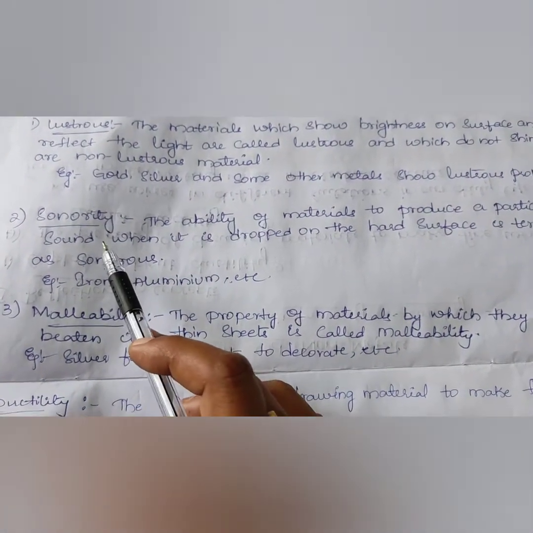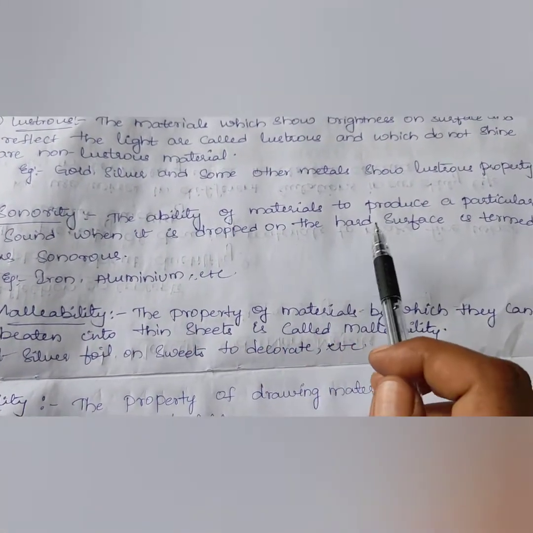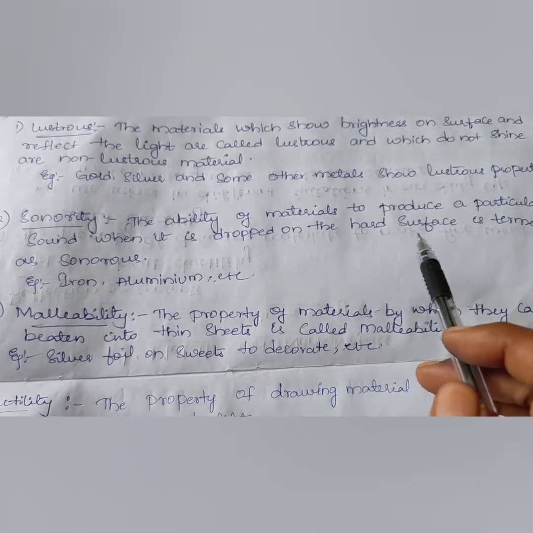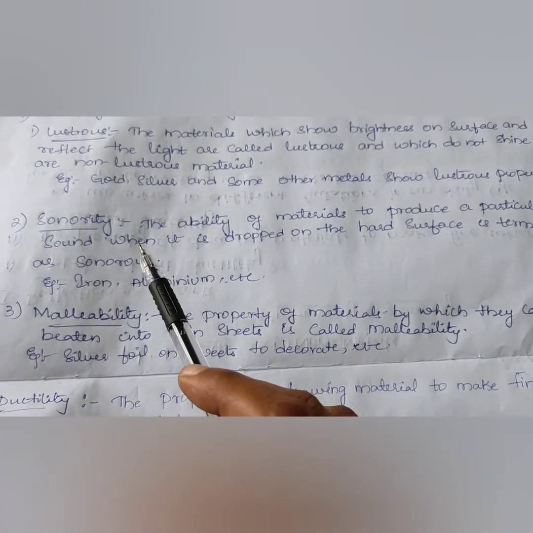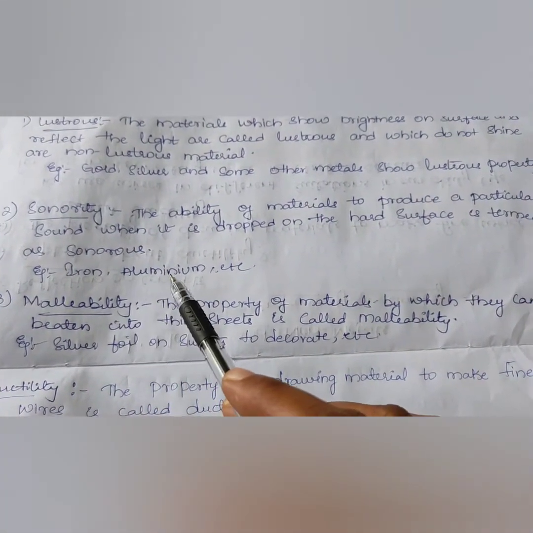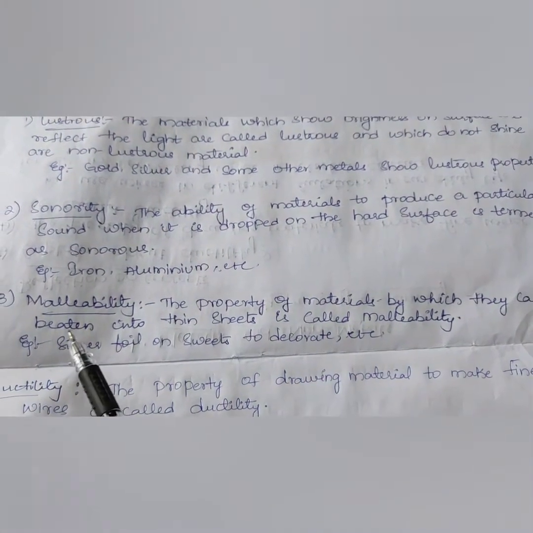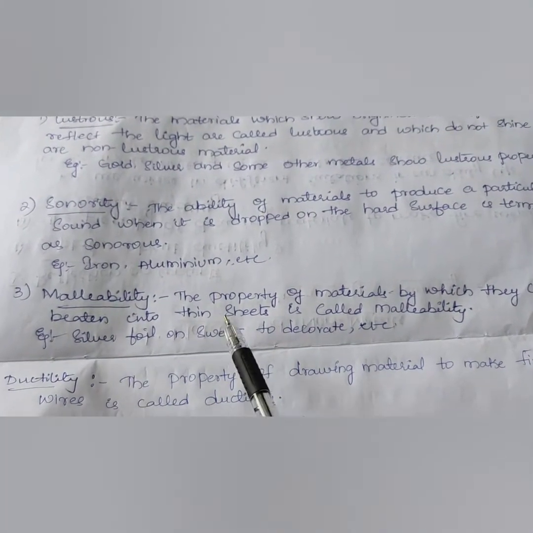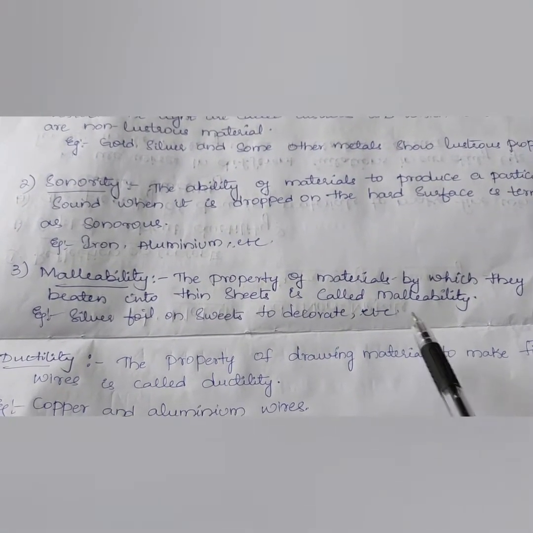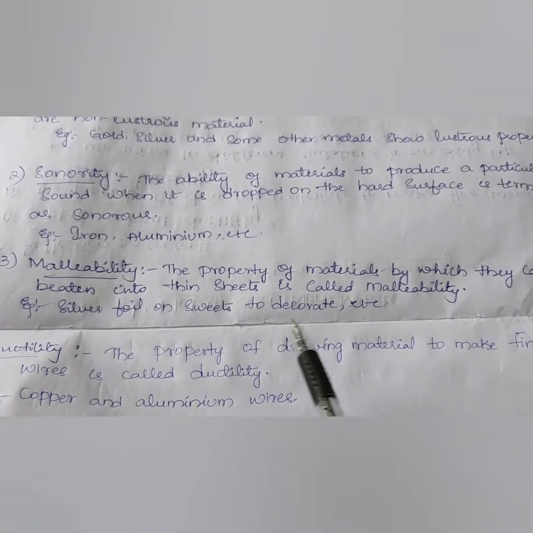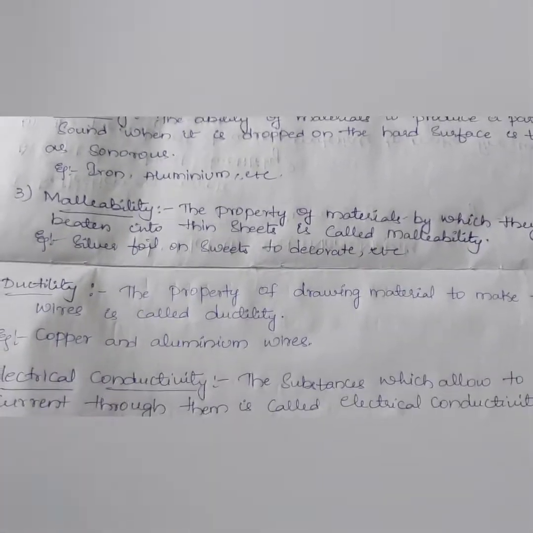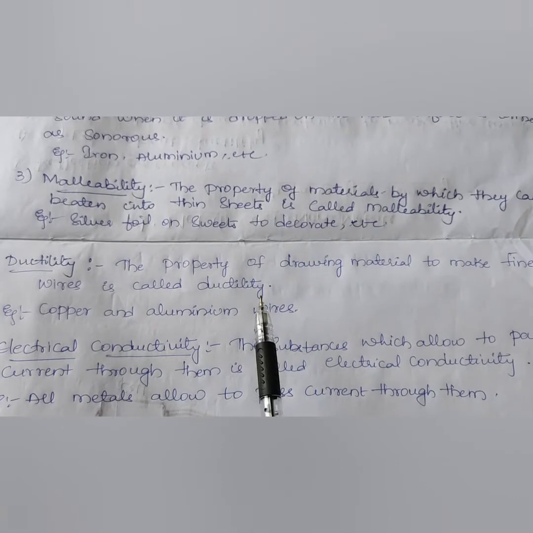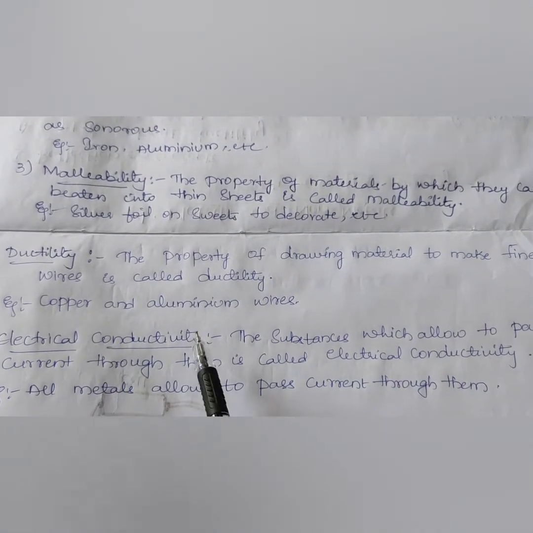Second one, sonority. The ability of materials to produce a particular sound when it is dropped on a hard surface is termed as sonorous. For example, iron and aluminium. Malleability. The property of materials by which they can be beaten into thin sheets is called malleability. Example, silver foil on sweets to decorate. Ductility. The property of drawing materials to make fine wires is called ductility. Example, copper and aluminium wires.